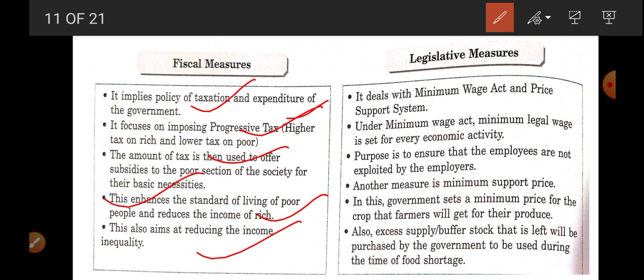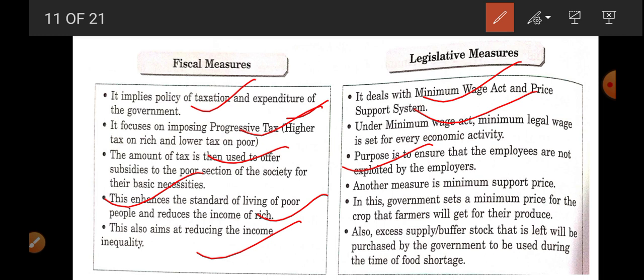Now, legislative measures deal with the Minimum Wage Act and price support system. Under the minimum wage, the wage has been decided by the government, with the purpose of ensuring that employees are not exploited by the employers.